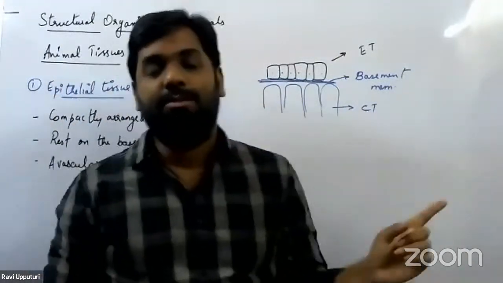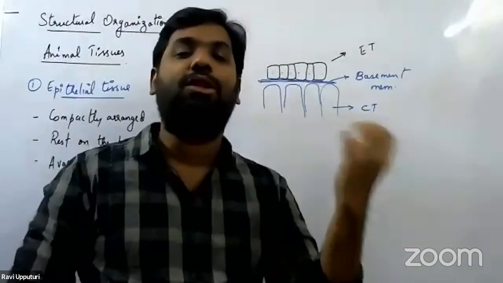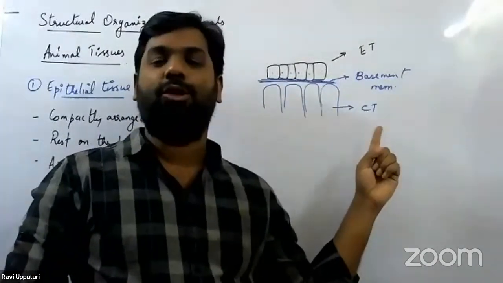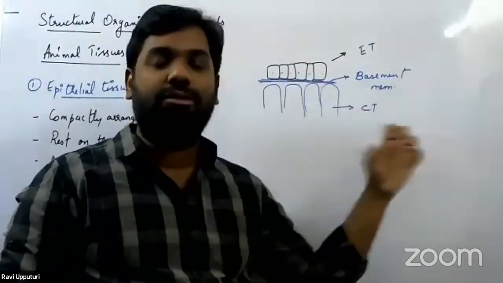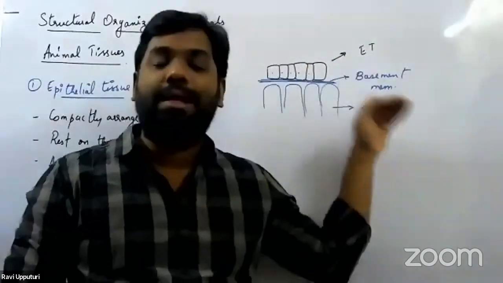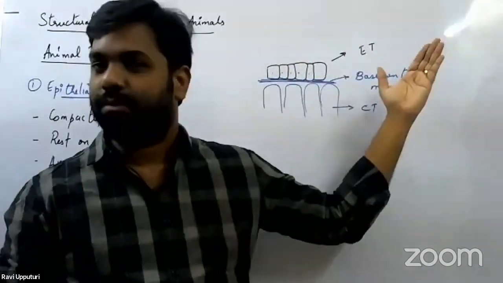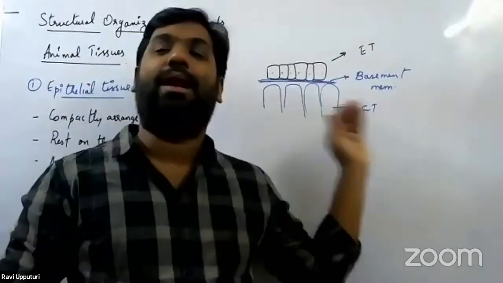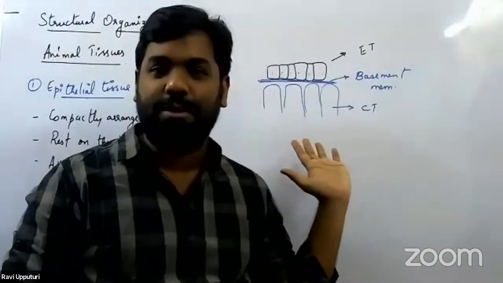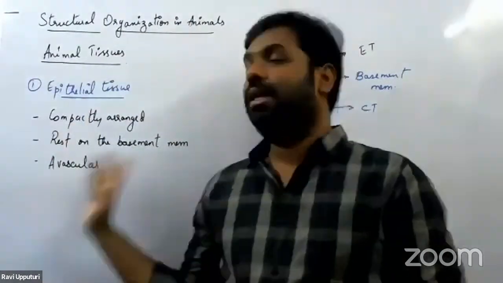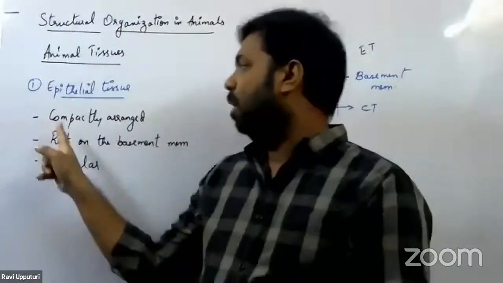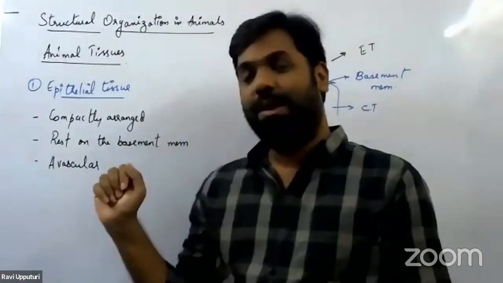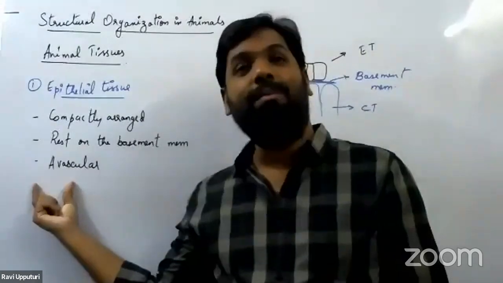So what the basement membrane does is receive the nutrients as well as oxygen from the connective tissue. As a result, the nutrients and oxygen from the basement membrane will now be diffused into the epithelial tissue that is present. That's how the epithelial tissue actually survives. So these are the three properties of the epithelial tissue: compactly arranged without any intercellular spaces, they always rest on the basement membrane, and they are also said to be avascular.